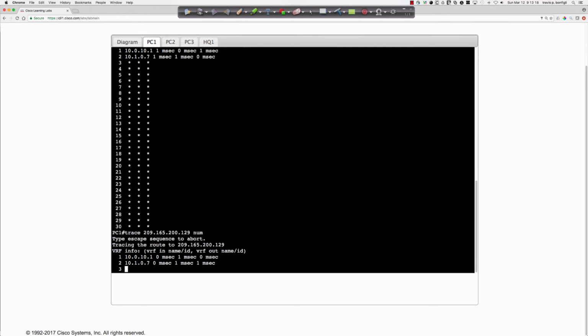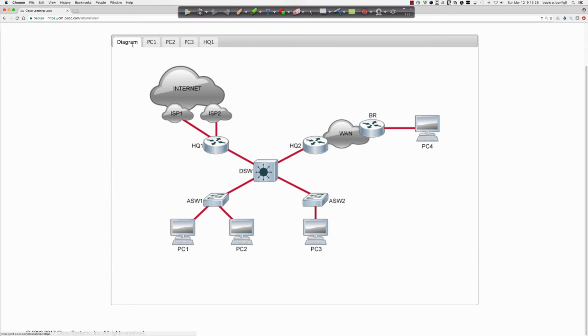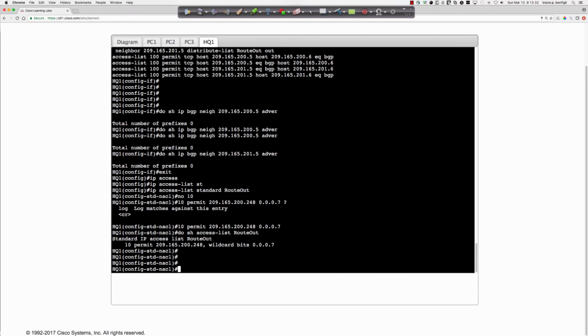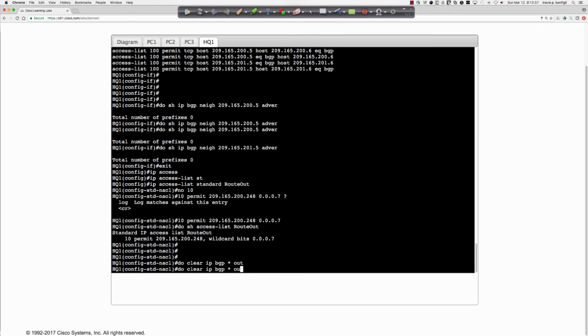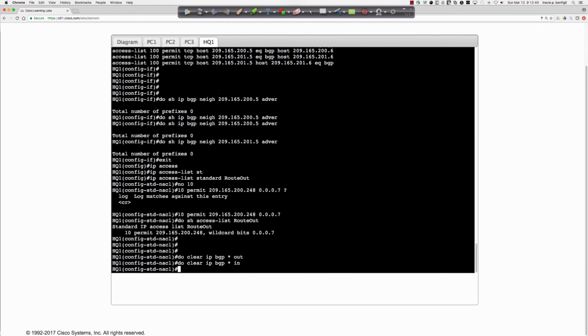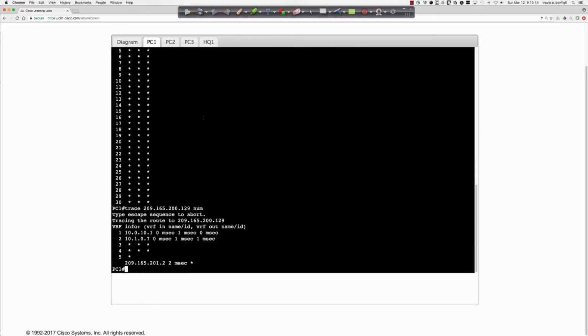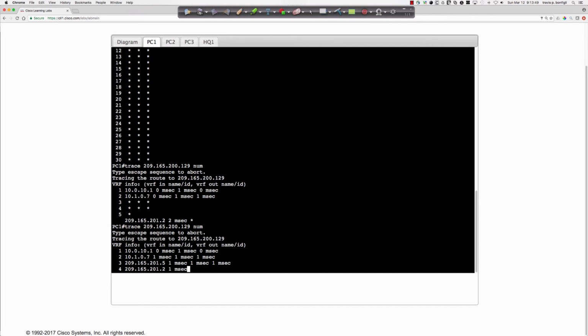Or is there something else that we need to take into account? Remember, we're dealing with a distribute list applied to BGP. So there's a very good chance, and I'll let that run on PC1, that we need to clear things here. So we're going to say do clear ip bgp star out and star in. We're going to refresh things in a non-disruptive fashion, so we're not tearing the BGP peering down, and then take a look at what happened there. Let's rerun that trace, and there we go.